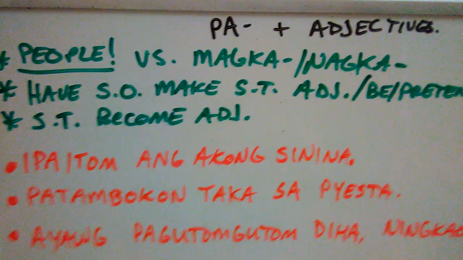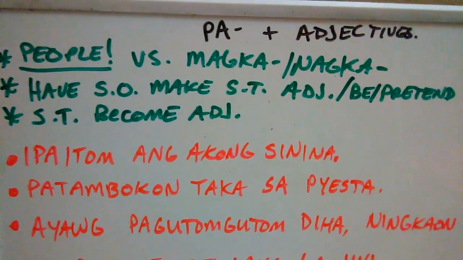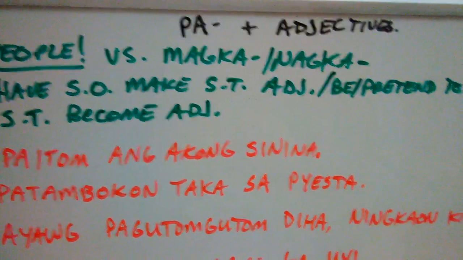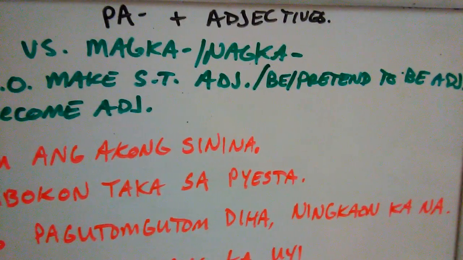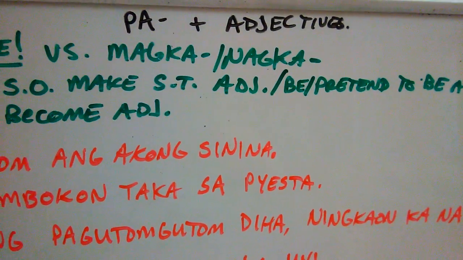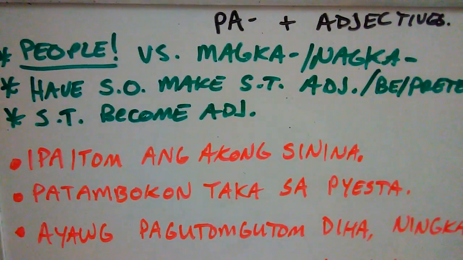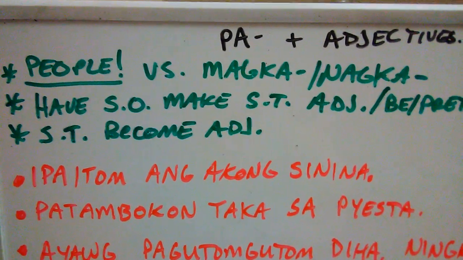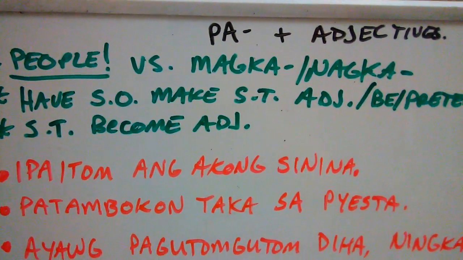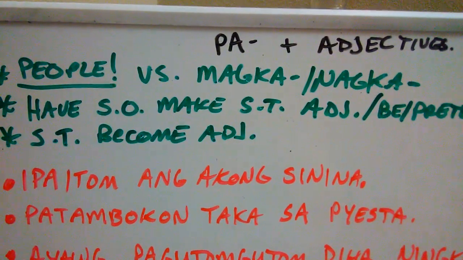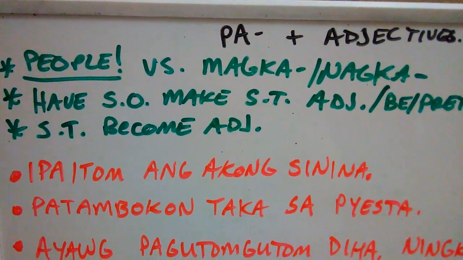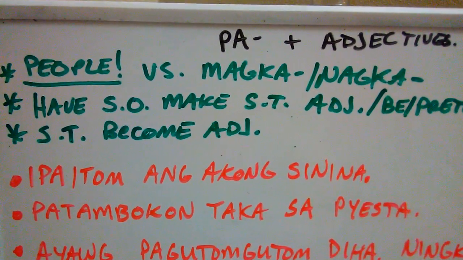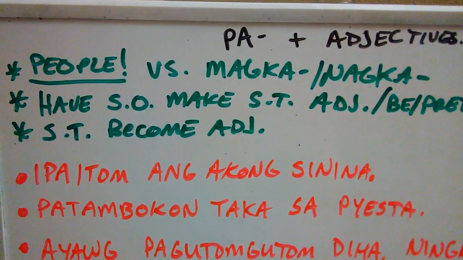And this is what you're going to see with the example sentences, right? It has someone make something an adjective, or it has someone be or pretend to be the adjective. And you'll see that through the examples. And something become the adjective. So as we mentioned with magka and nagka, as in something becoming more and more of that adjective, it's the same here with the pa, okay? But it has to have a human or a person involved in it.